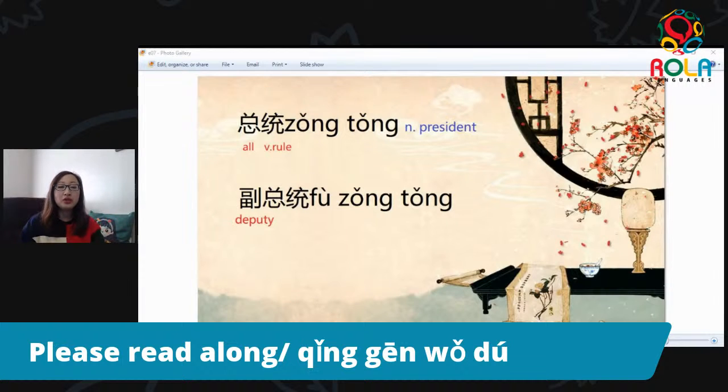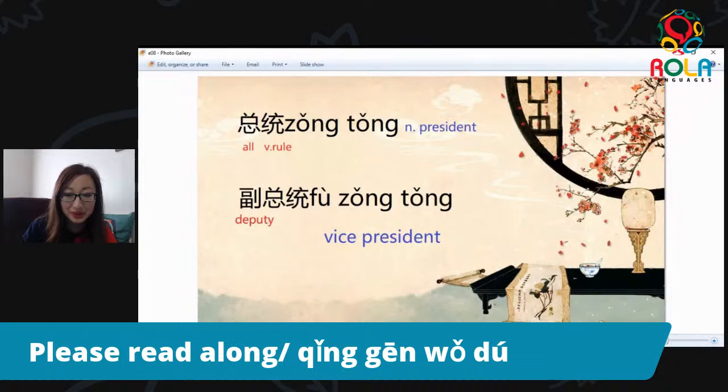Over here, now you've known how to say president. It is 总统. So the president of the United States, you say 美国总统. All right, so next up, we see this phrase 副总统. 副, as I've written on the screen, means deputy. So what does 副总统 mean? It means vice president, right?